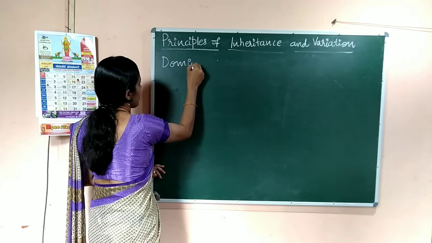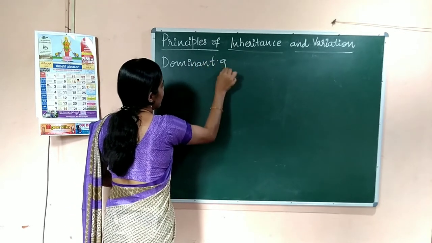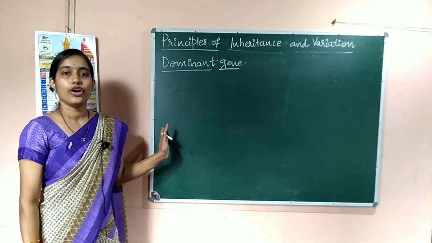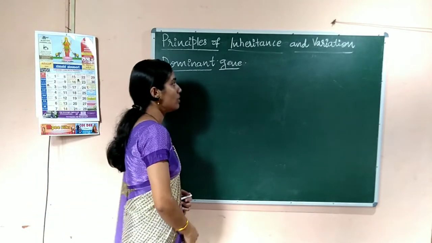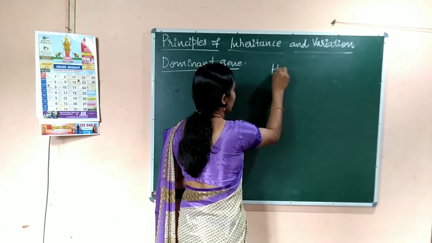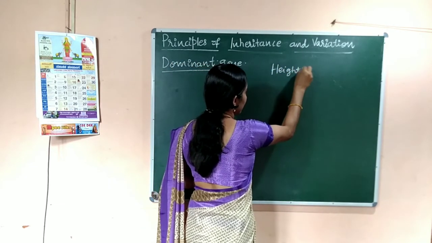Next term is dominant gene. We will take the example of the same character, height of the pea plant.